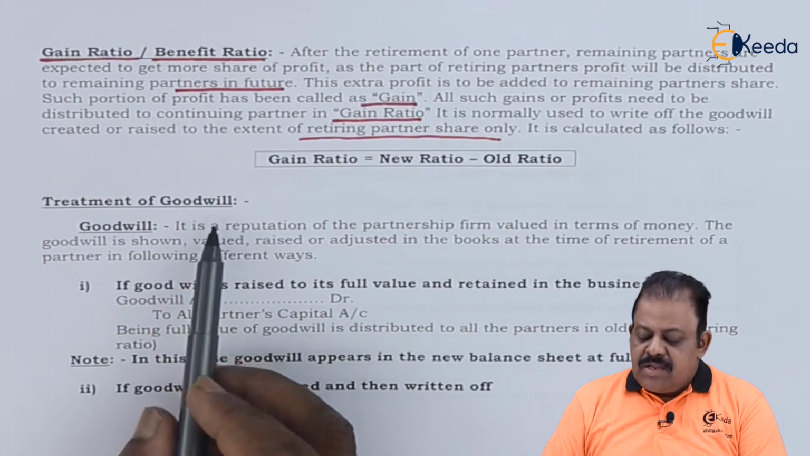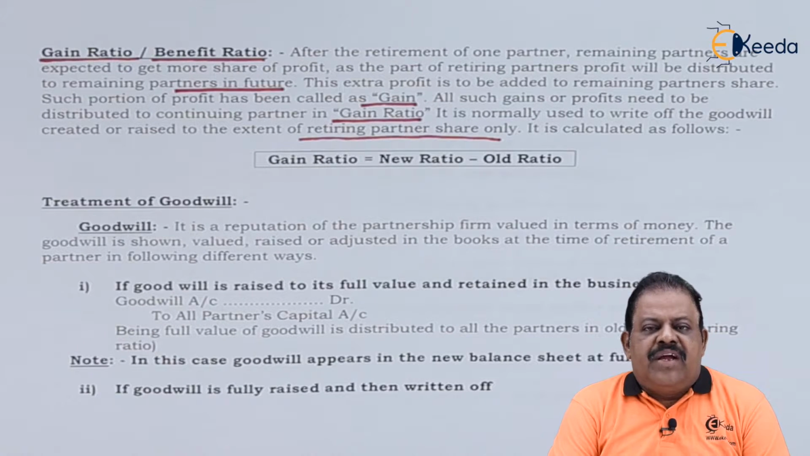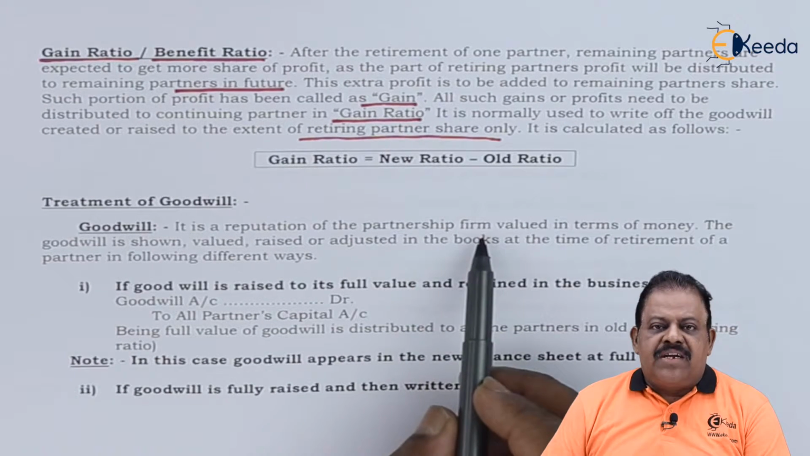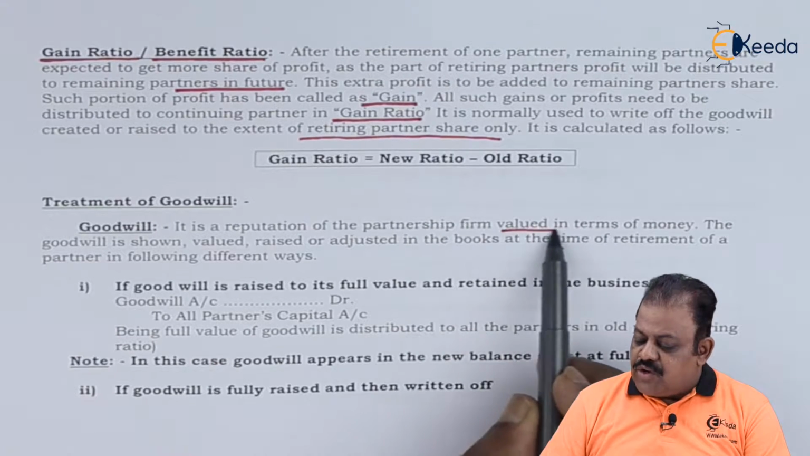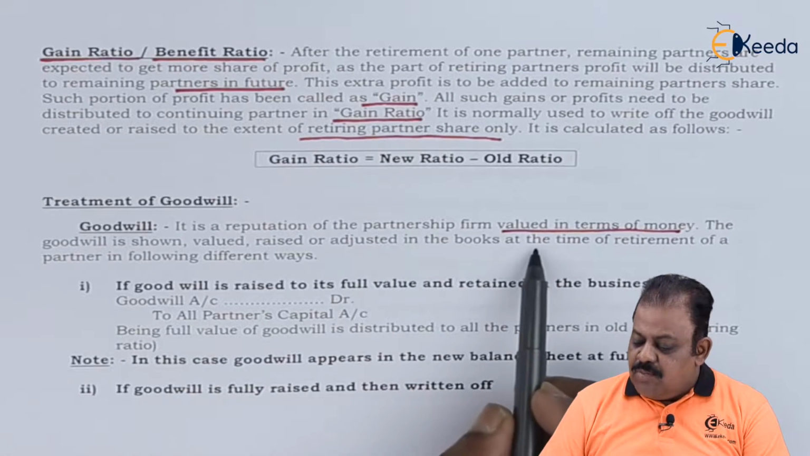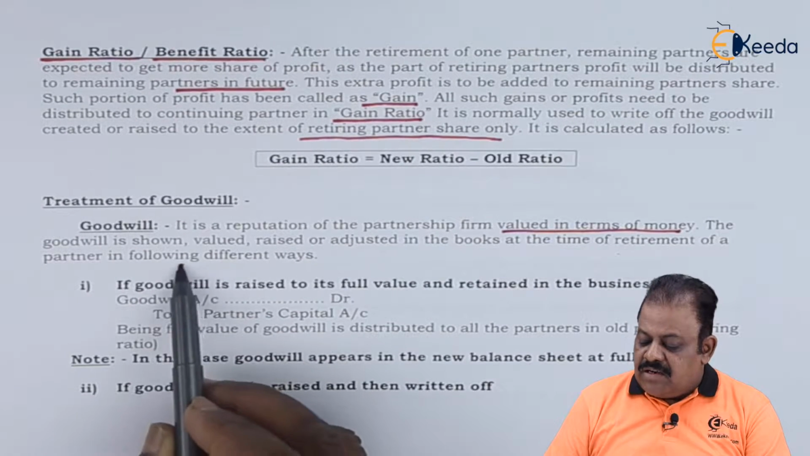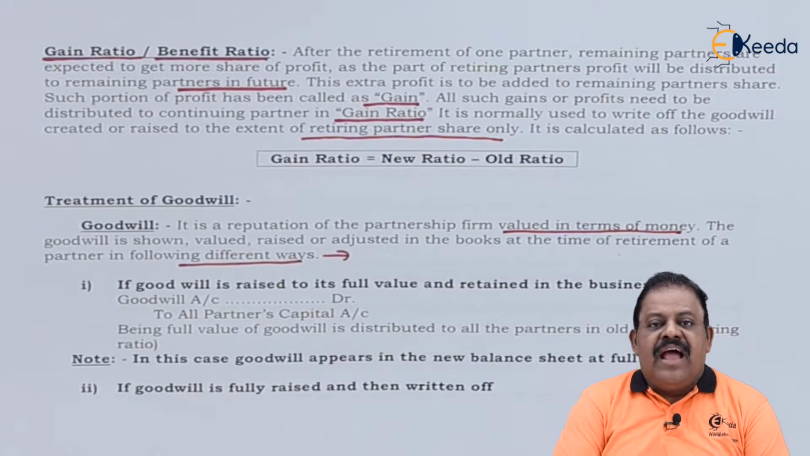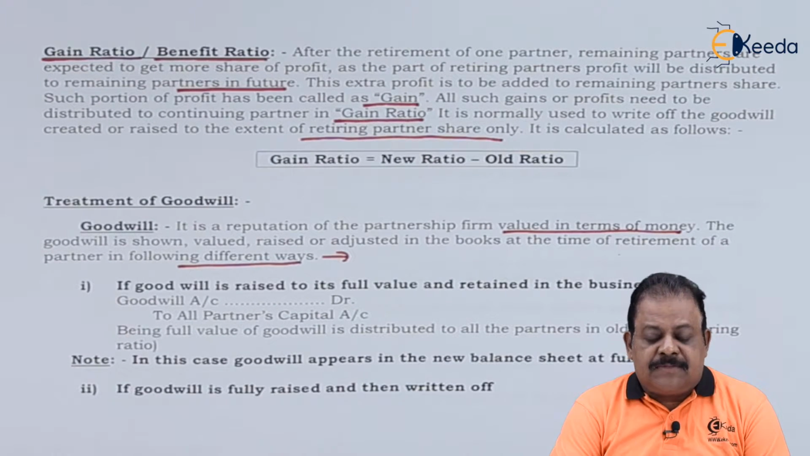Treatment of goodwill. When a partner retires, we are required to return his capital and share in accumulated profits or loss, and share in revaluation profit and loss. Along with that, we are required to consider his share of goodwill in the existing partnership firm. Goodwill is the reputation of a partnership firm valued in terms of money. The goodwill is shown, valued, raised, adjusted in books at the time of retirement of partner in the following different ways as agreed between the partners.